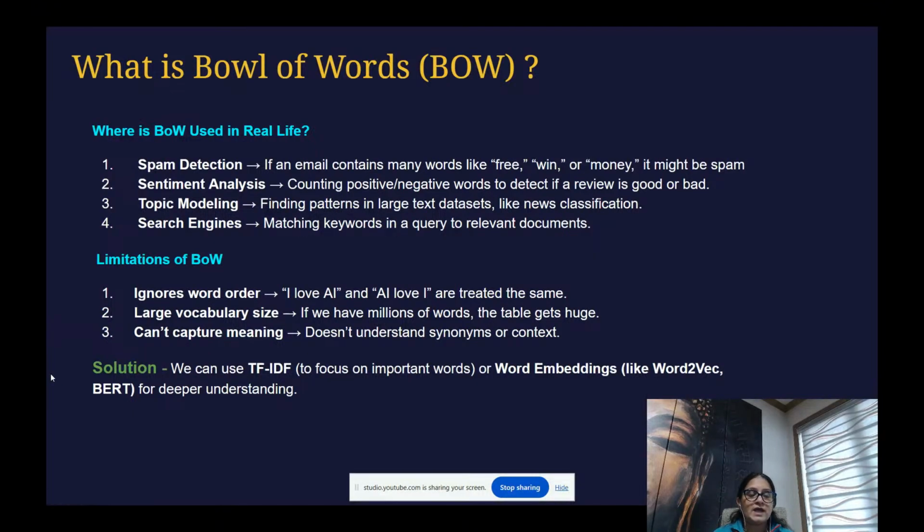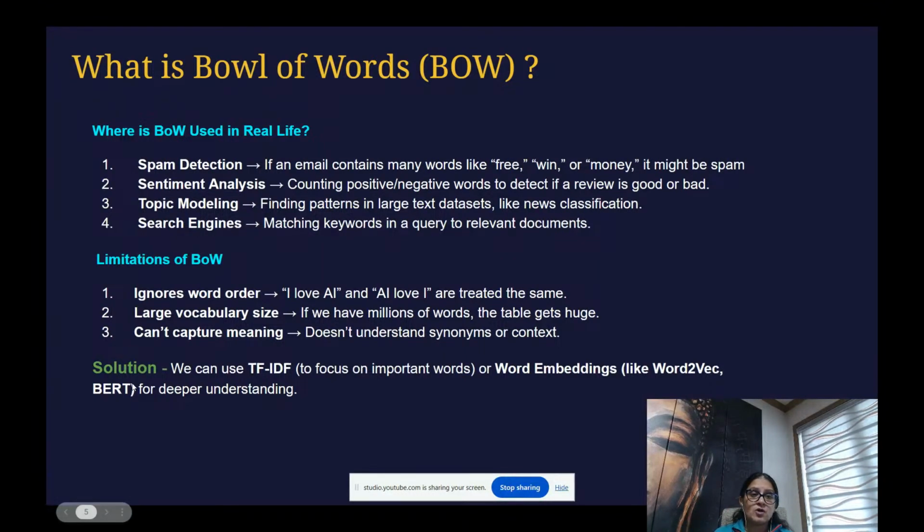So that's why this is a big drawback. And large vocabulary size, if we have a million words, the table gets huge, right? Because it is not ignoring anything, it is just counting the unique words and assigning 1 or 0 according to your data, right? And it can't capture meaning, doesn't understand synonyms or context. This is the biggest drawback.